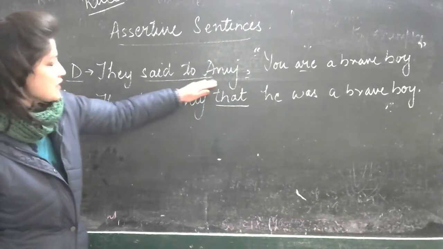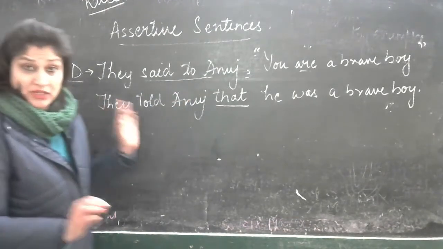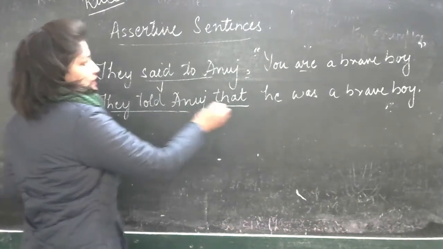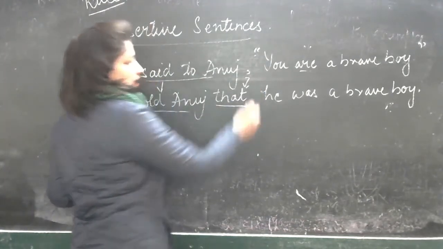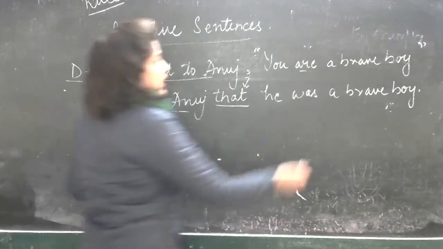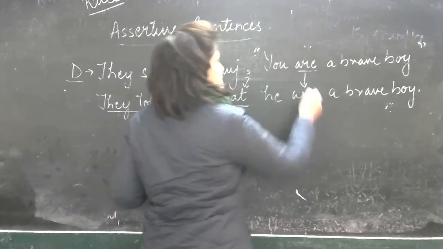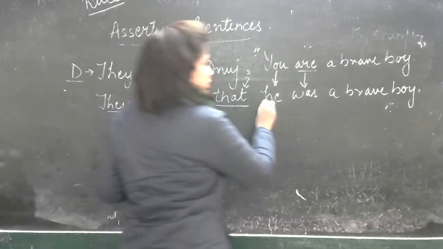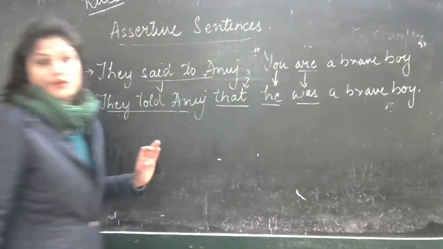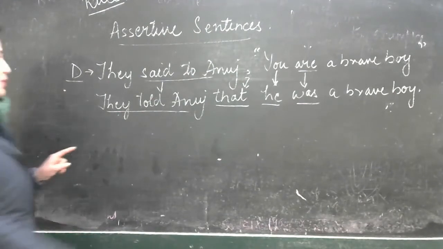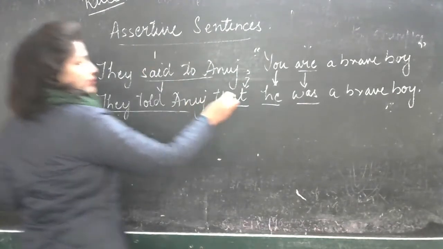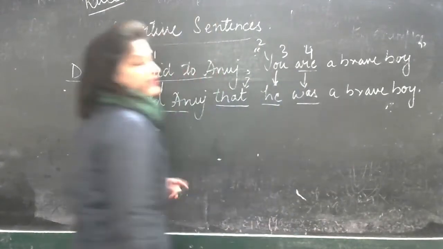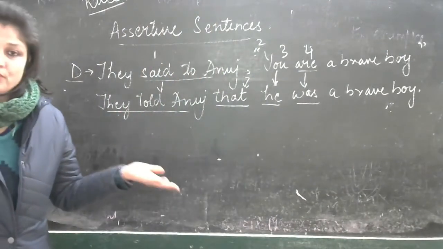So they said to Anuj, which will change to they told Anuj. Here, these punctuation marks will change to that as a conjunction. Are will change to was. You will change to he. Now these are the changes that you need to remember. That's it. So number 1 is this. Number 2 is this. Number 3 and number 4. These are the changes that you need to make.